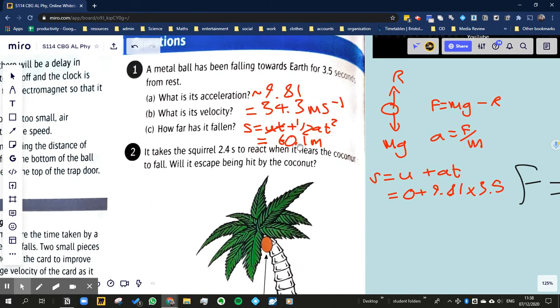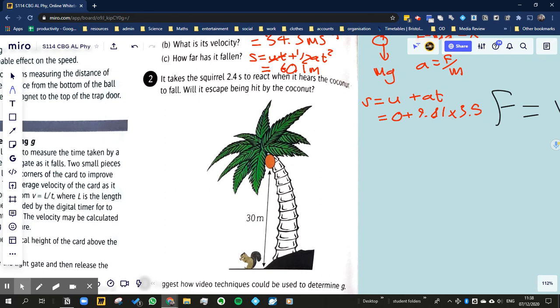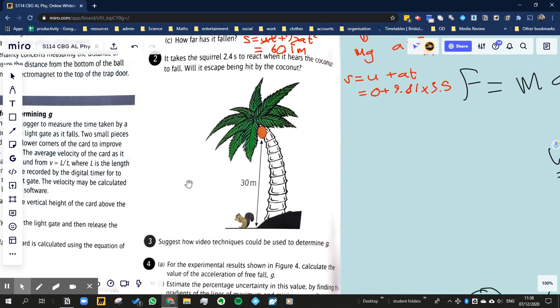Okay, let's have a look at what else we've got here. It takes the squirrel 2.4 seconds to react when it hears a coconut fall. Again, a bit of strange grammar there. Will it escape being hit by the coconut? Well, in other words, is the coconut going to fall in less than 2.4 seconds?